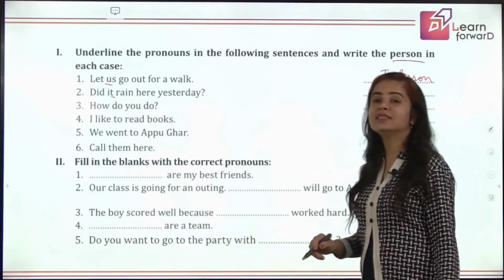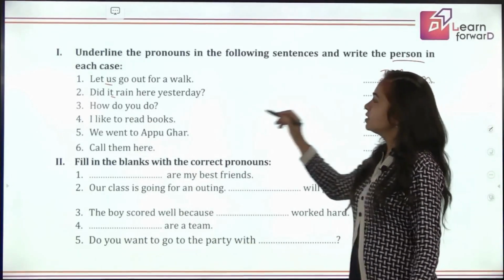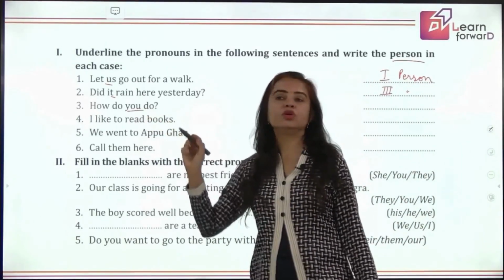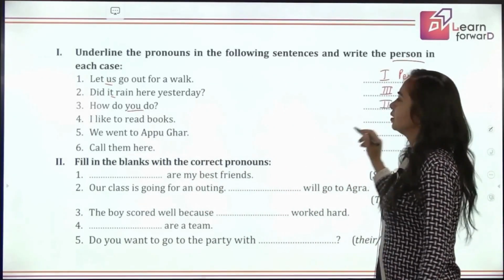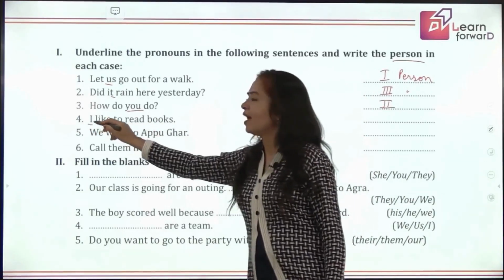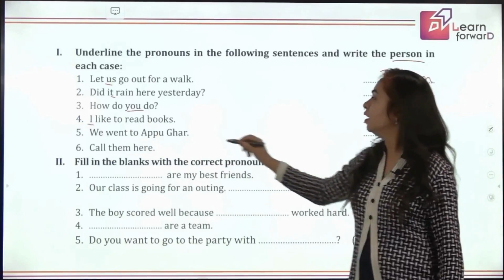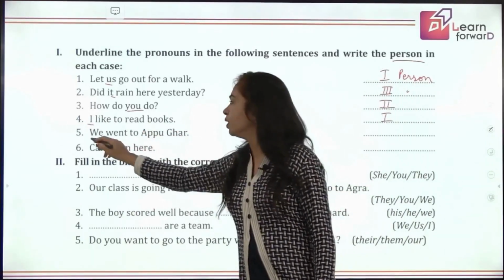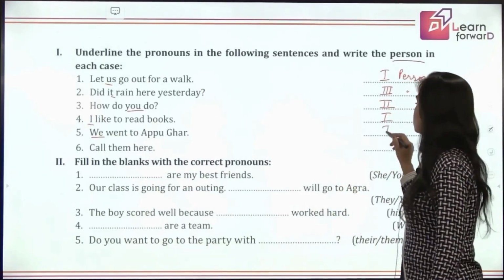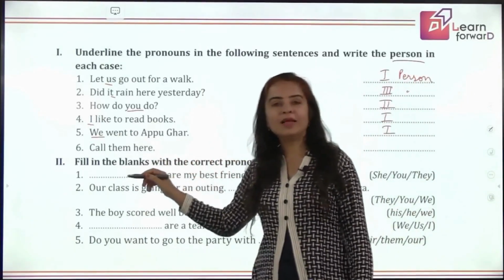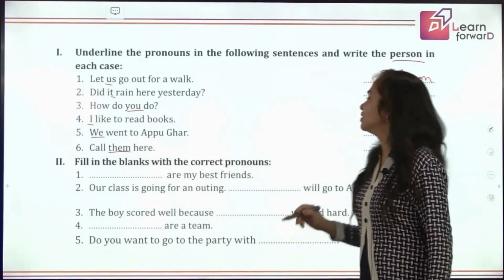Next, did it rain here yesterday? Oh, it is third person. Very good. Next, how do you do? So you is very good. That is second person, the listener. I like to read books. Oh, I is here. So this is first person. We went to Appu Ghar. Yes, we is the pronoun. Which person? Good. This is first person. Call them here. Okay. So them is third person plural.